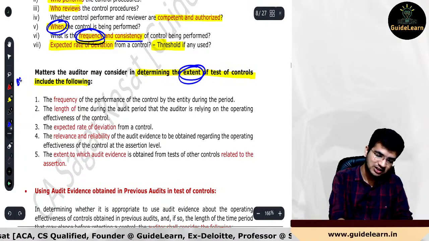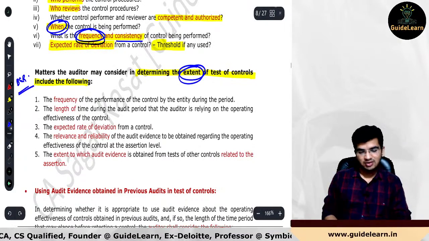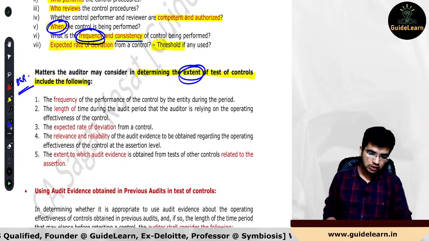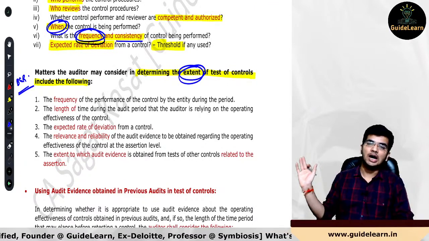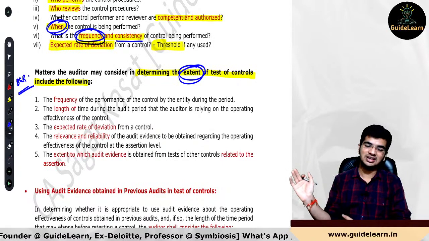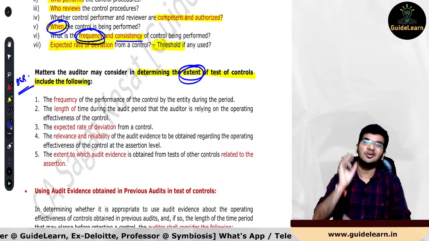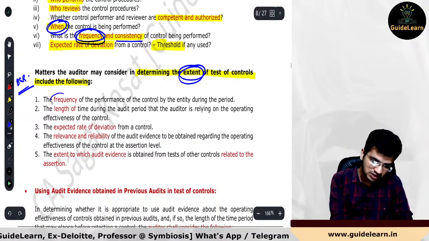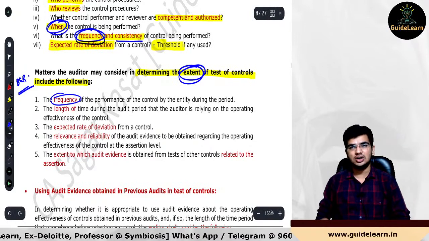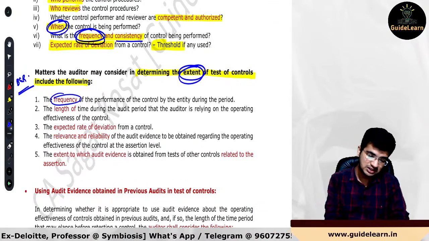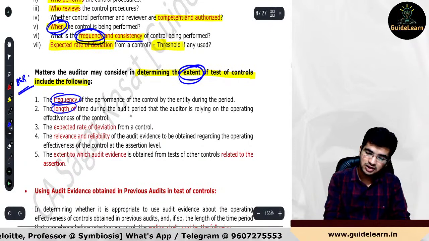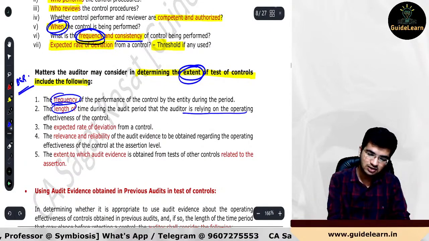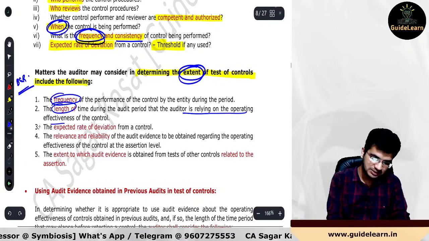Important question, please mark this as BER. You have to revise this before exam. So, before exam revision question, what are the factors that would be considered by the auditor while determining the extent of test of controls? Very first, what is the frequency of that control? What is the periodicity of control performance? What is the length of time during the audit period that the auditor is relying on the operating effectiveness? After that, expected rate of deviation.